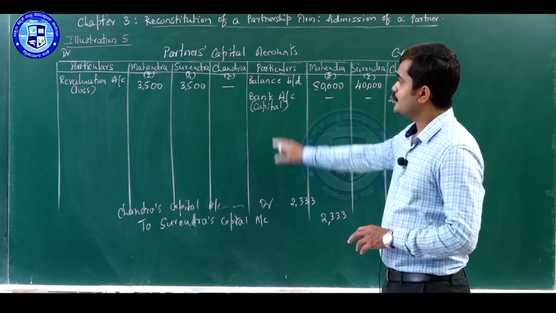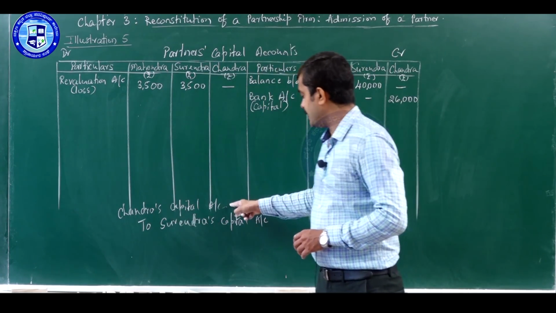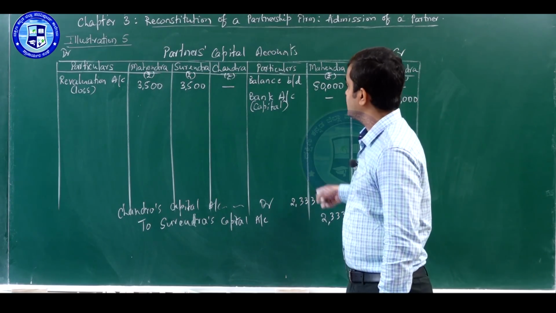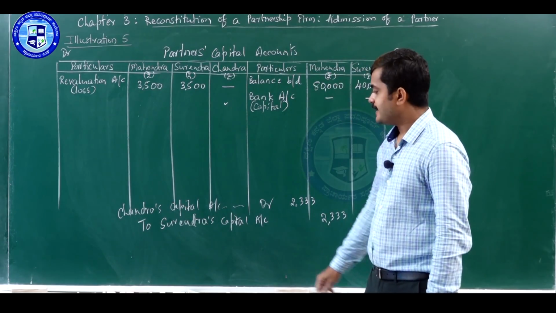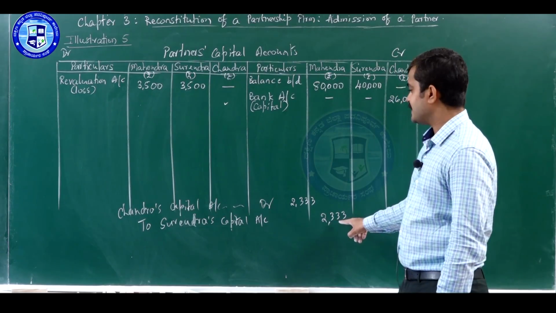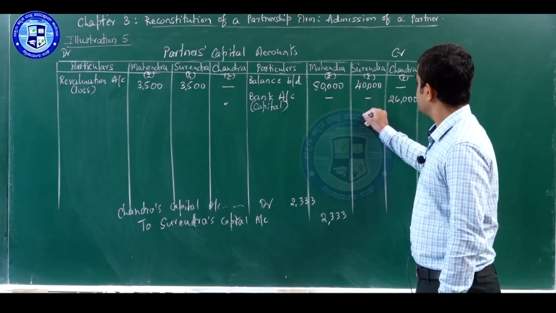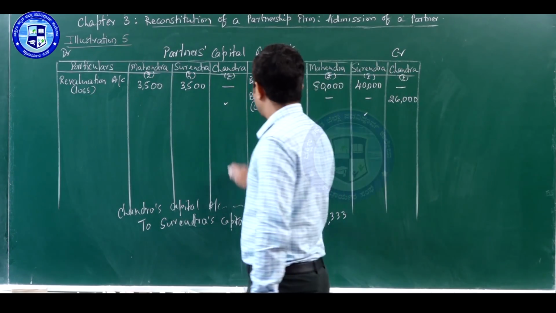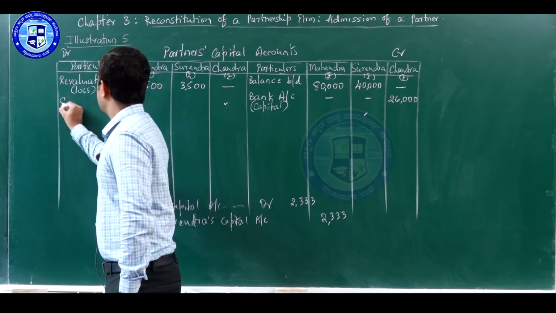Let us pass this entry through their capital accounts. So, debit is given to Chandra's capital account, that means this 2,333 should come on Chandra's amount column on the debit side. Credit is given to Surendra's capital account. So, on the credit side Surendra's capital account should be credited.